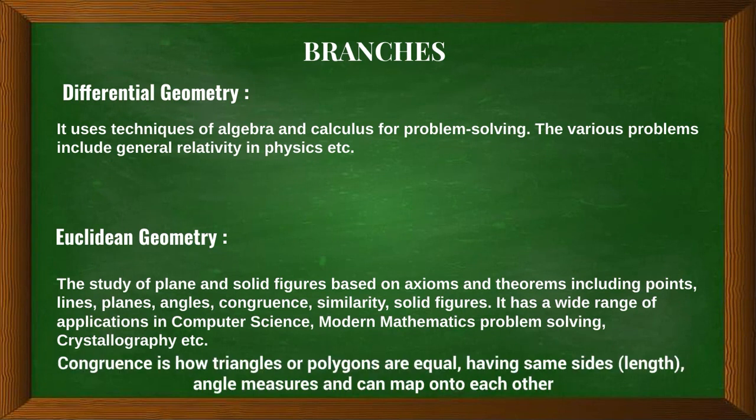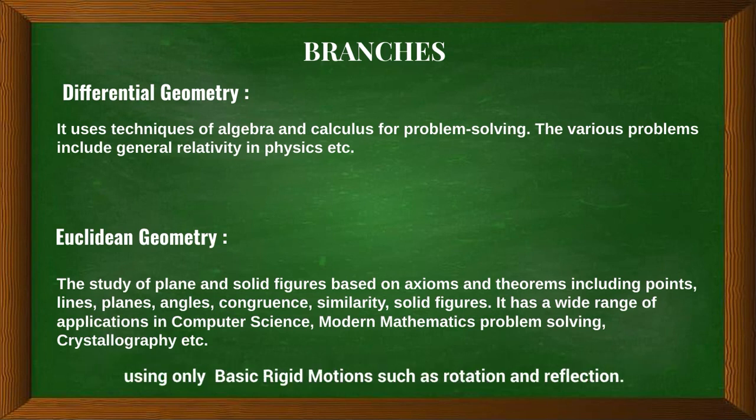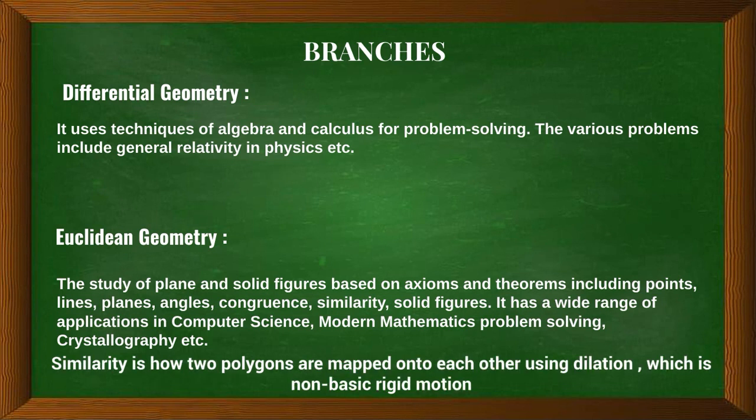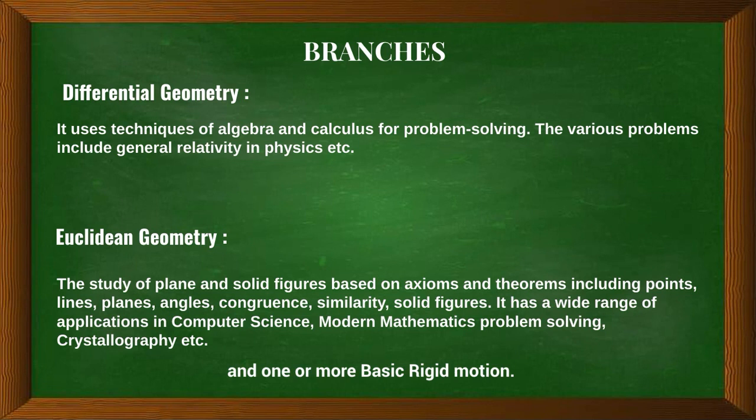Congruence is how triangles or polygons are equal, having the same size and angle measures, and can map onto each other using only basic rigid motions such as rotation and reflection. Similarity is how two polygons are mapped onto each other using dilation, which is a non-basic rigid motion, and one or more basic rigid motions.